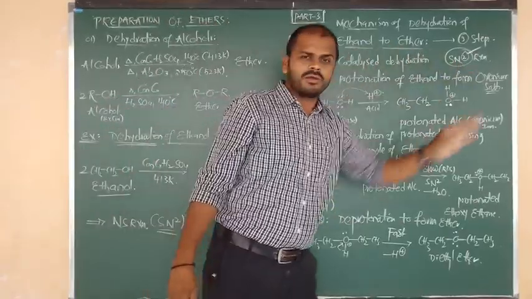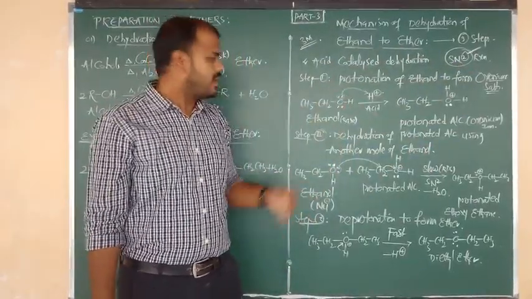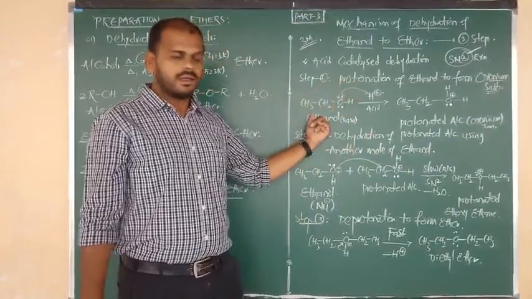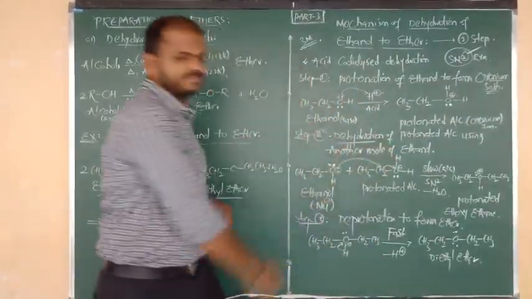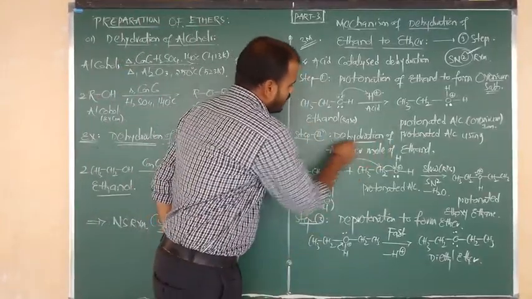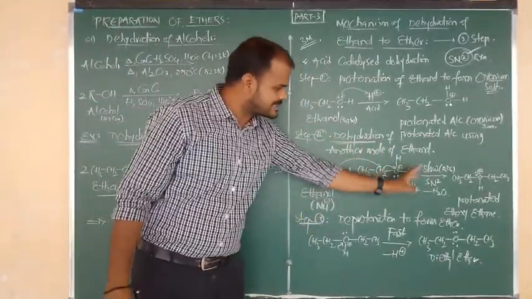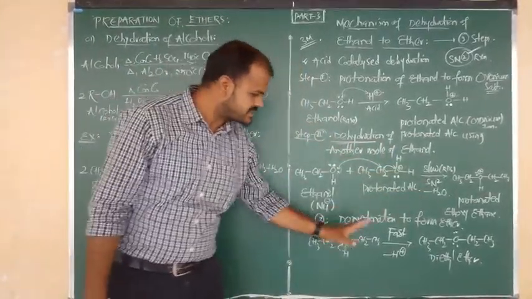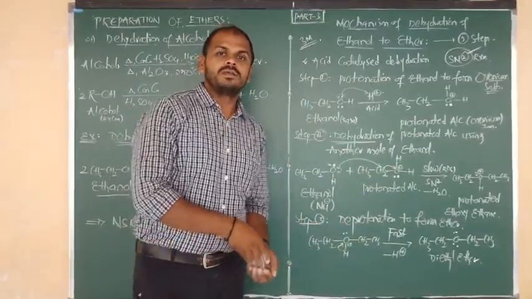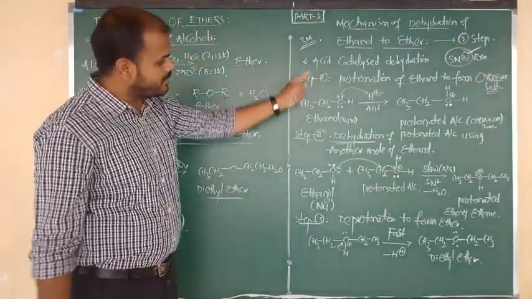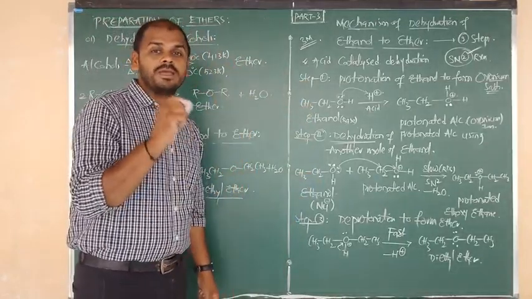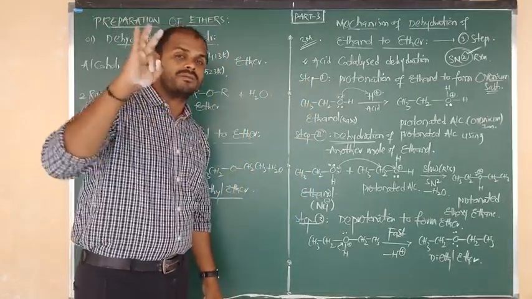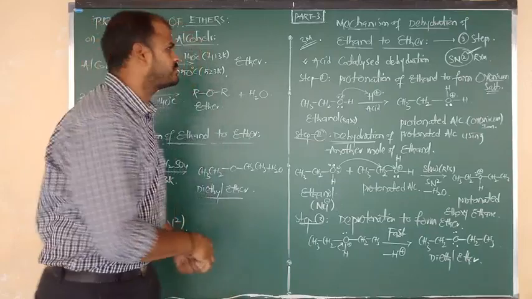It follows a bimolecular nucleophilic substitution reaction. Step 1 is protonation, the last step is deprotonation, and step 2 is dehydration. Always the second step acts as the slow step or RDS, and the third step is the fast step. This is very important for you. You need to practice once or twice, not just one time. Very important, try to practice. The mechanism is very important for the board exam, 3 marks.